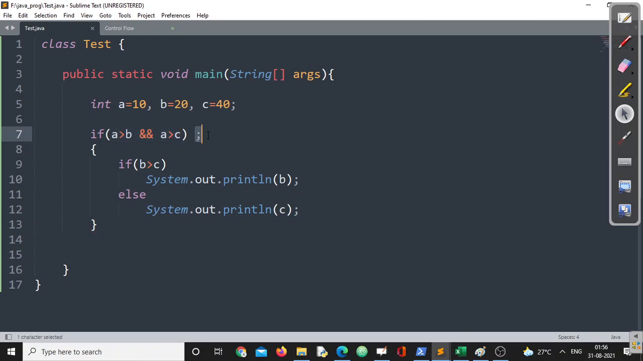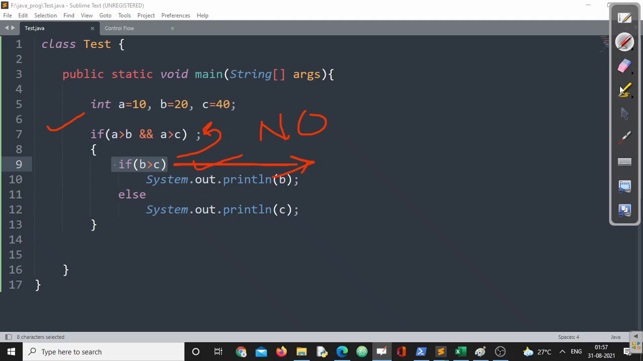I have terminated this one. Of course, this is completely valid. We have clearly discussed we can put this semicolon here, right? Now the question is, what will be the output of this program? Now this one, B greater than C. Is it a part of the outer if? The answer is a big no. This one is independent.